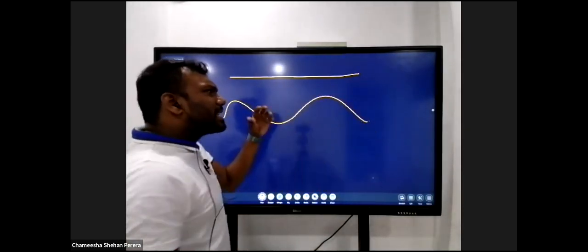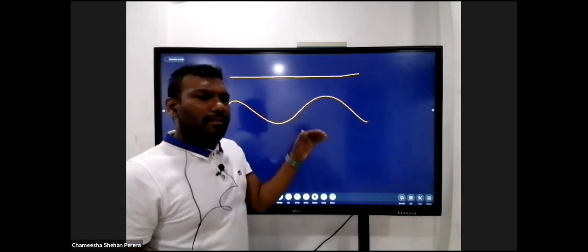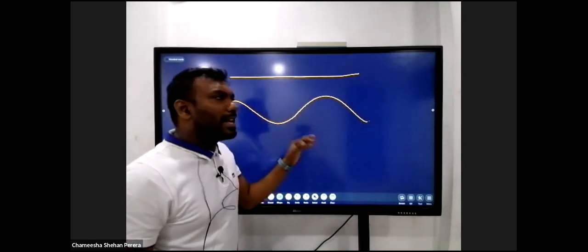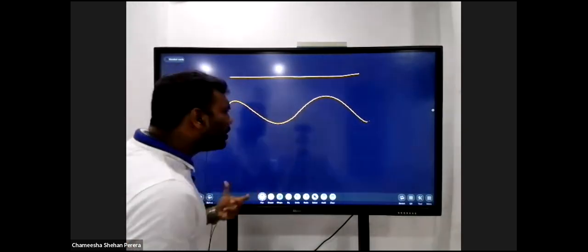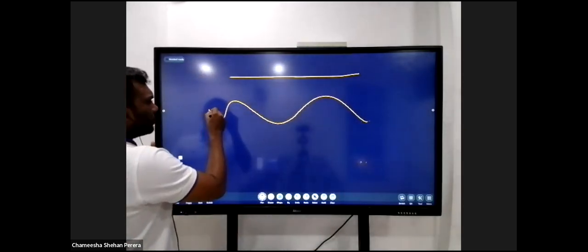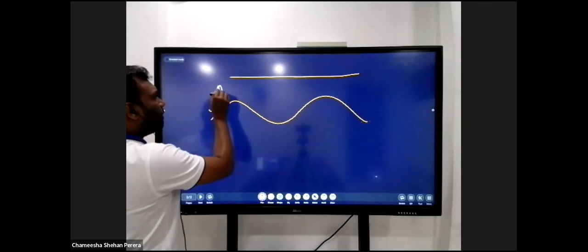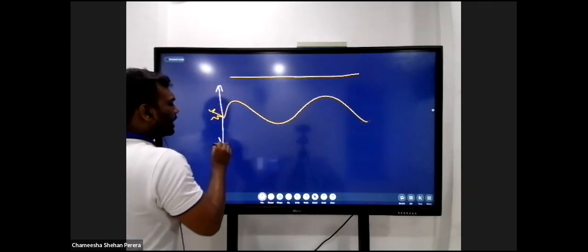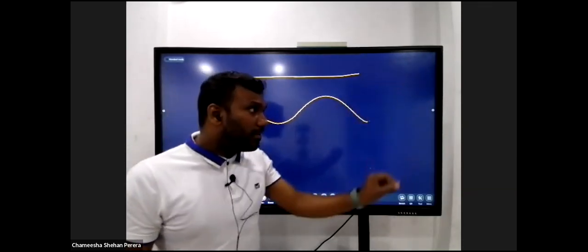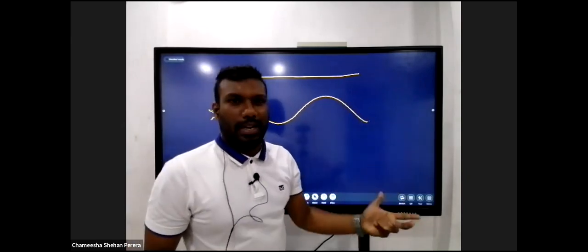Perfect. To make a wave like this on this rope, what did you do? Imagine this was your hand. You moved your hand vertically upwards and you moved your hand vertically downwards. Then only the wave was created on the rope.